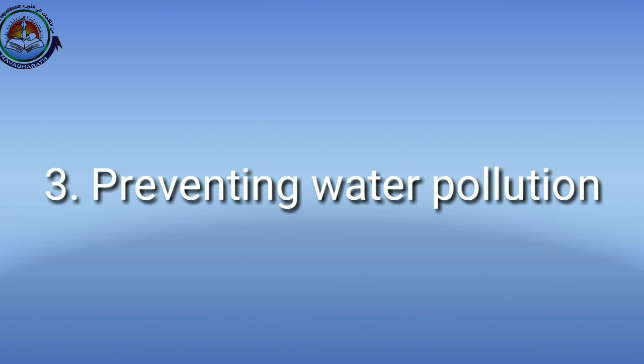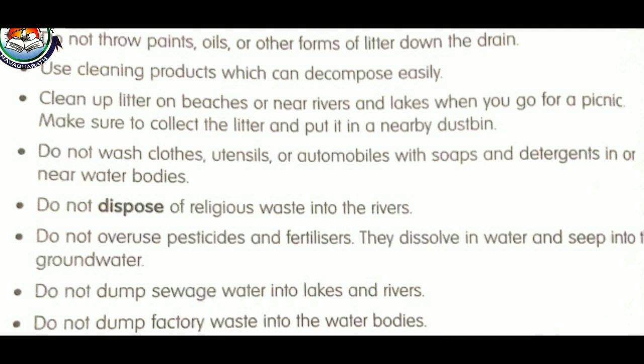And how can we prevent water pollution? Water pollution is actually one of the most serious problems across the world, so we should find ways to prevent it. In your textbook, the ways to prevent water pollution are given point-wise. Here it is given: do not throw paints, oils or other forms of litter down the drain. That means we should not throw these kinds of items into the water bodies.